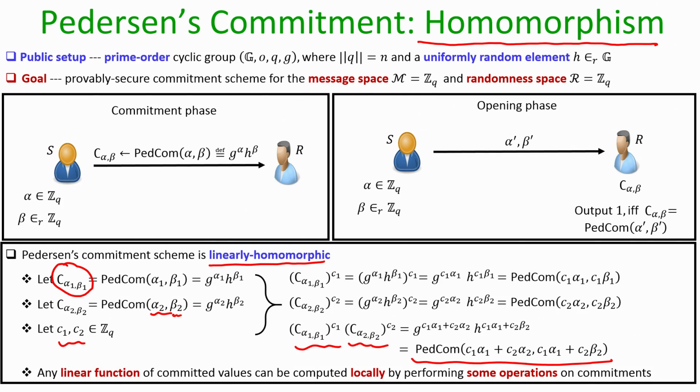What it means is that any linear function of the committed values can be computed locally by just performing some operations on the commitments.